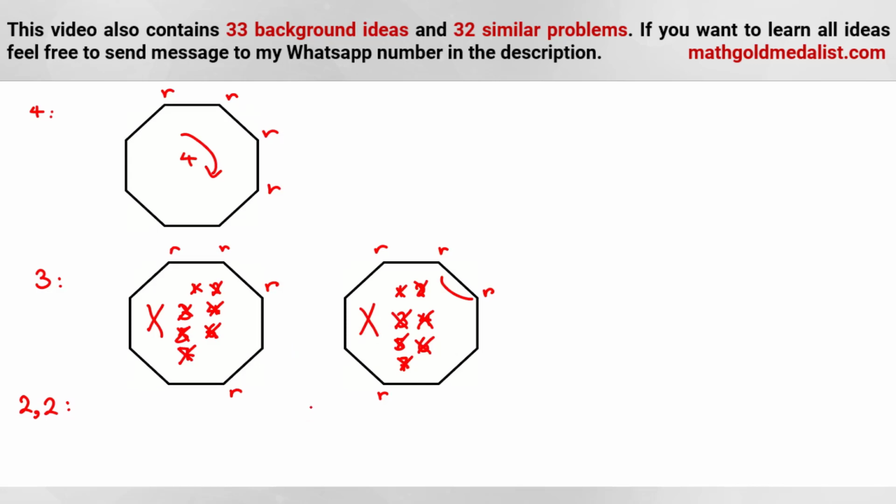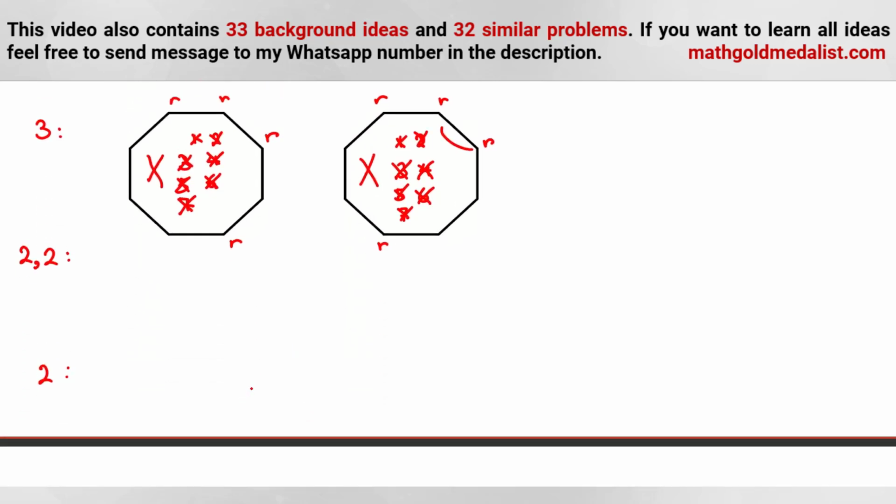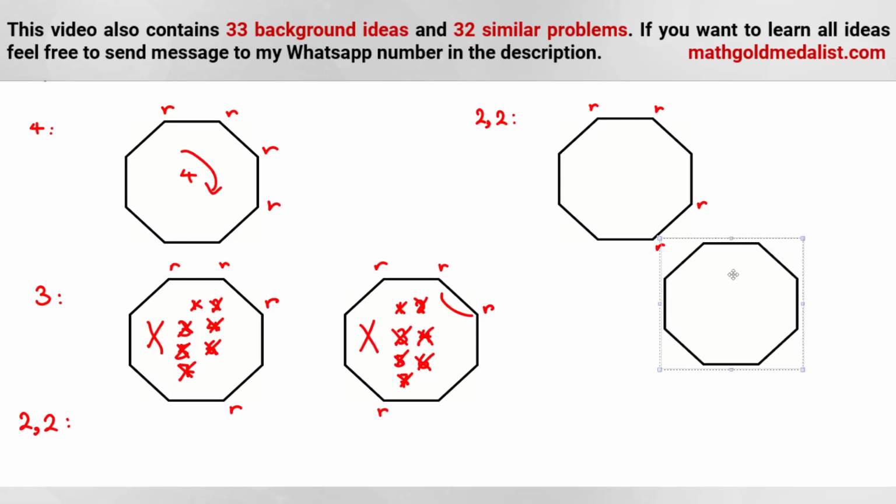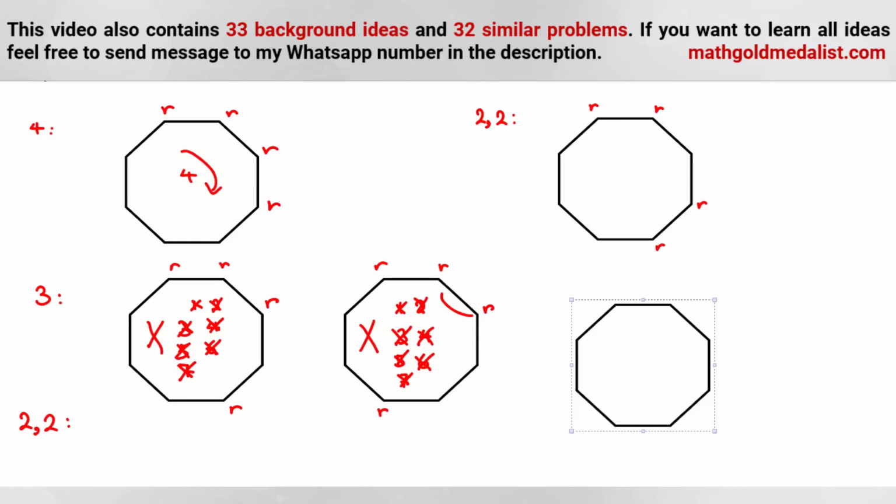So now let's consider 2, 2's. Let's write them here. 2, 2's means we have, for example, these two adjacents here, these two adjacents here. Or we can say our adjacents are these two and this one. Not good. Not this one, this one. Okay. All other cases are similar. For this one,